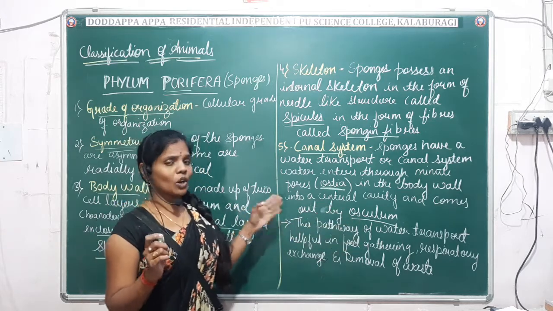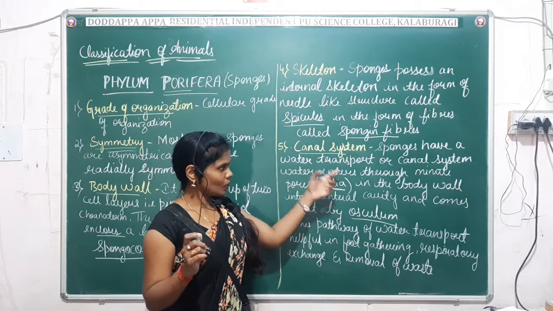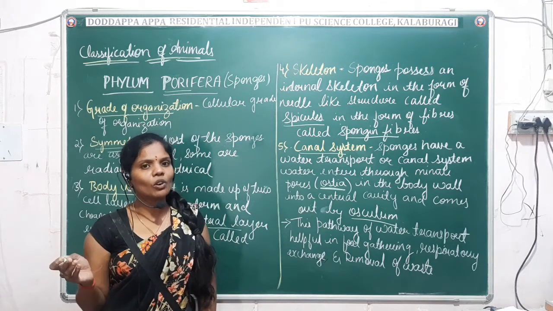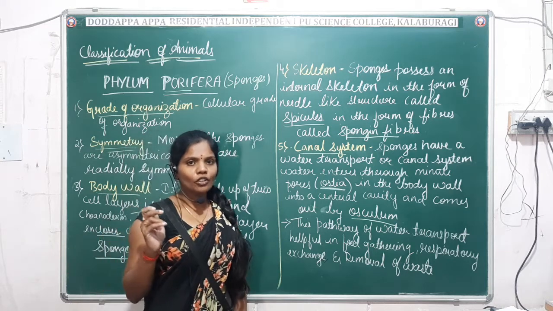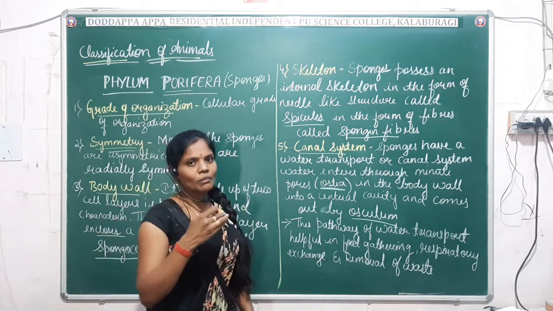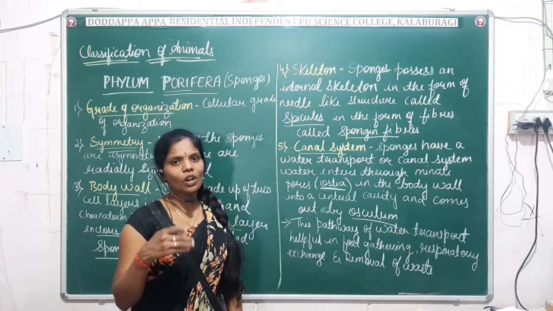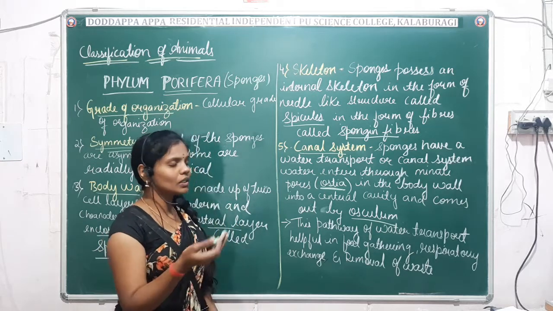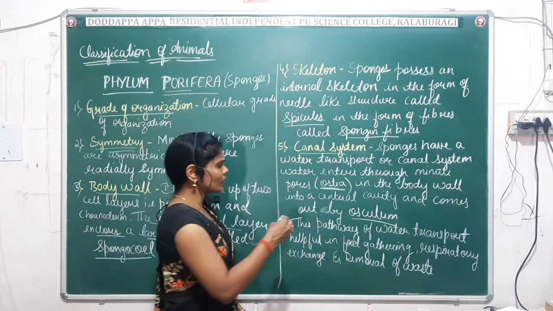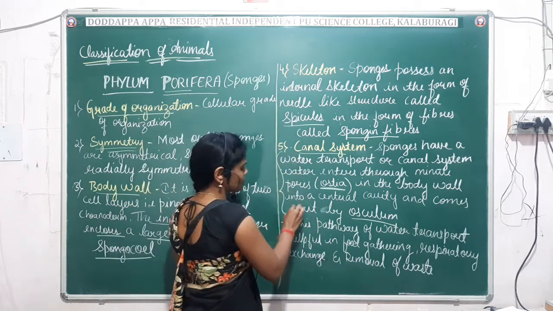So this system we commonly call the water transport system or canal system. Okay, so what do you mean by water transport system? In case of poriferans, the water will enter inside through minute pores which are known as ostia. Then it comes out by another opening which is known as osculum. Fine. So what is the function of this water transport system?